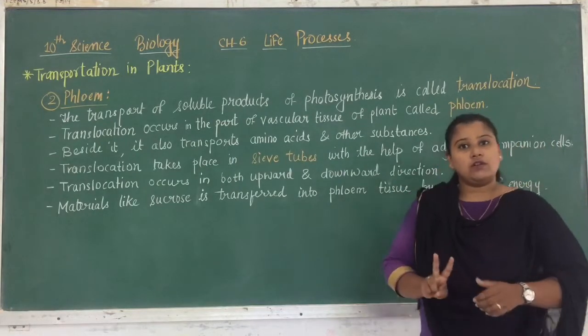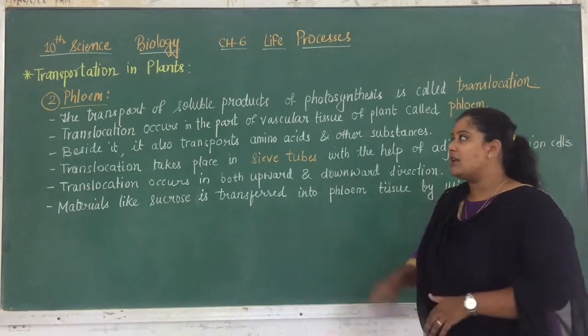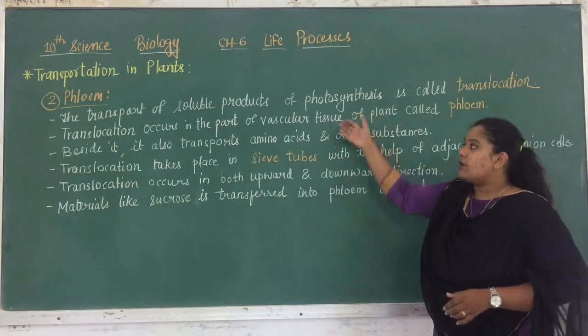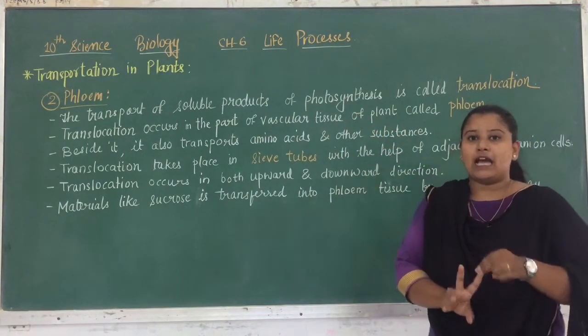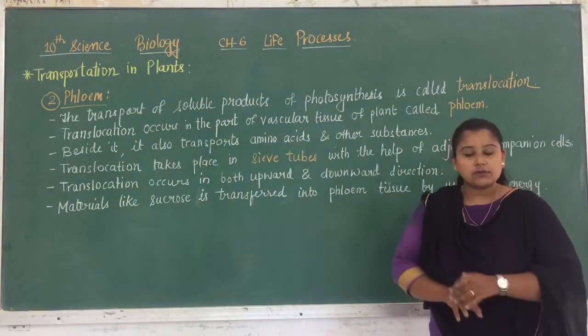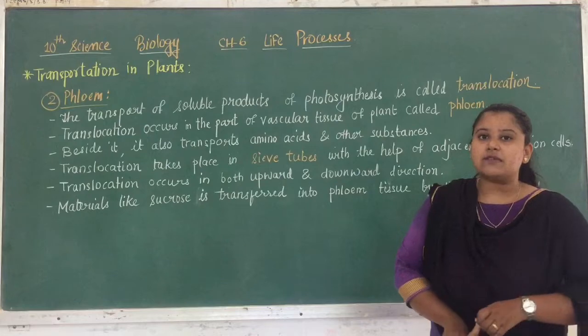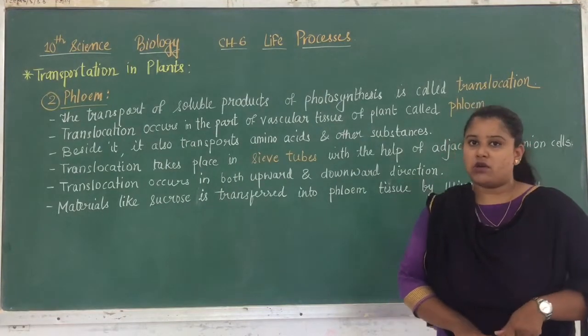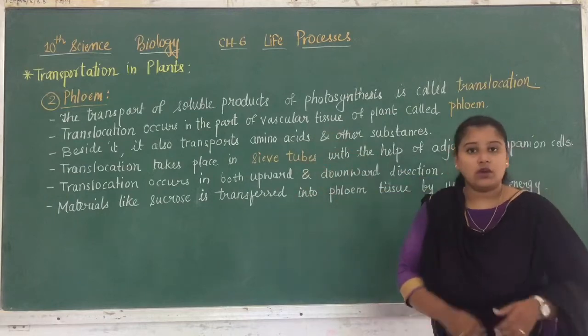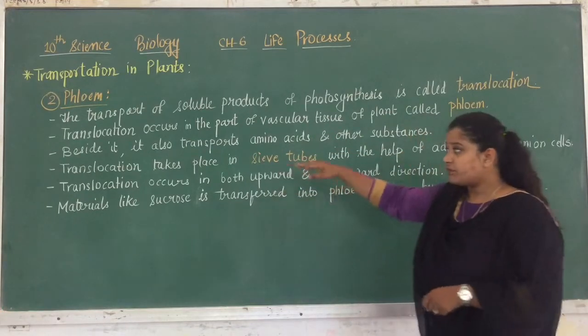Two types of vascular tissues are there. You have already studied these vascular tissues in 9th standard, right? These vascular tissues are of two types, the xylem and phloem. Xylem and phloem both are said to be vascular tissues, but amongst them, xylem is responsible for conduction of the water and phloem is responsible for translocation of the food materials.